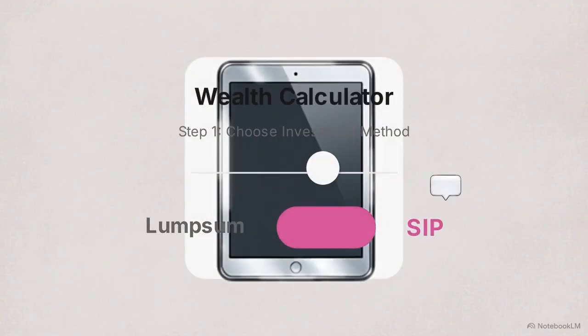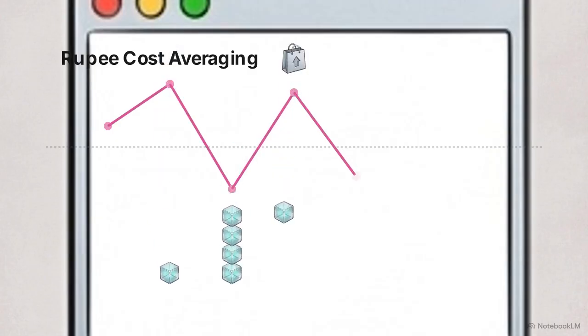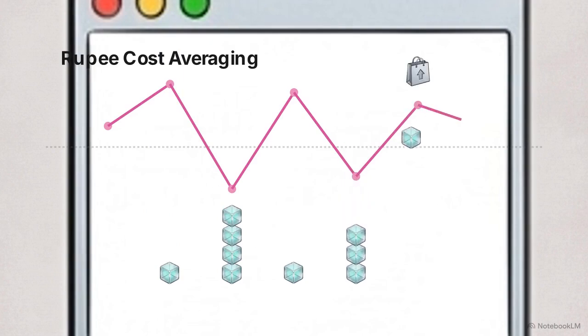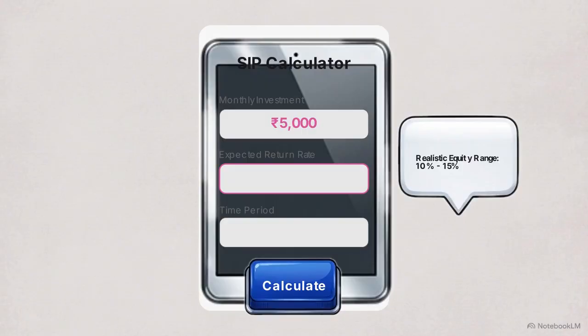This interface shows our 2 starting options. We will select Systematic Investment Plan, or SIP. Investing a fixed amount regularly lets you buy more units when market prices drop, which provides the benefit of rupee cost averaging. Next, we establish our baseline financial commitment. We will input a starting monthly investment of 5,000 rupees.